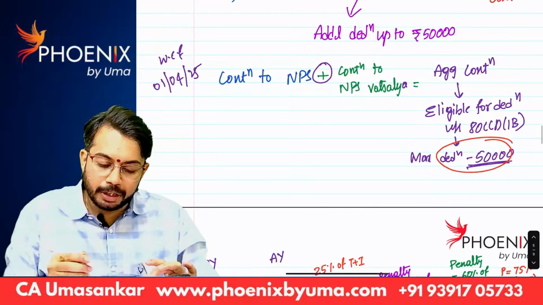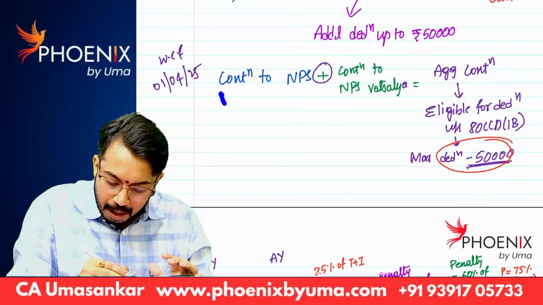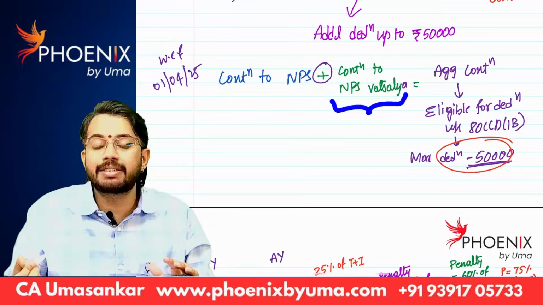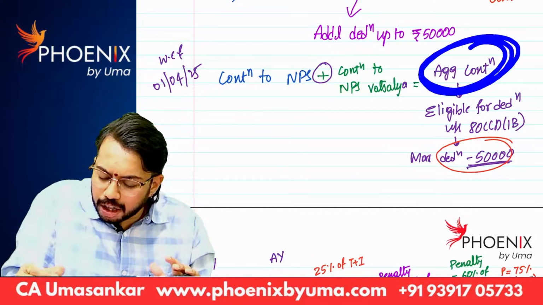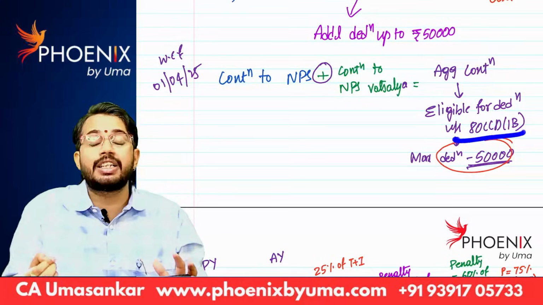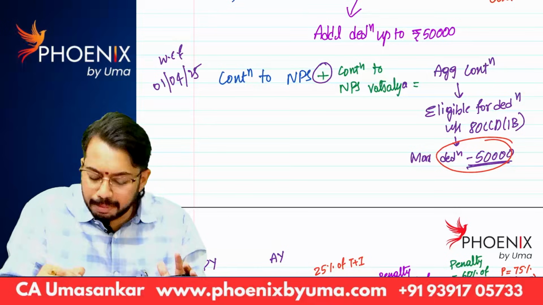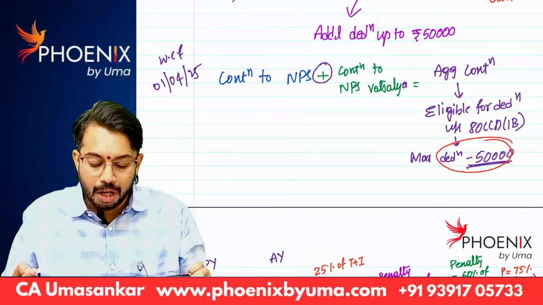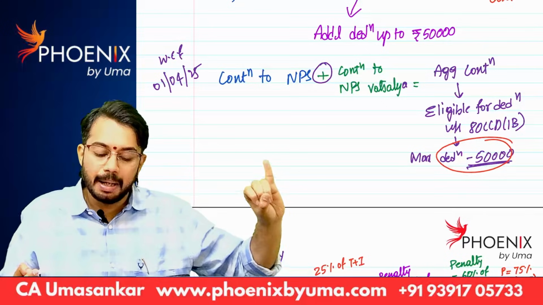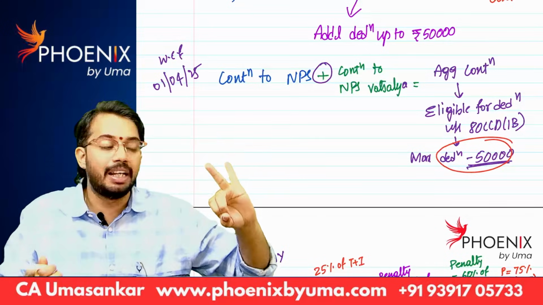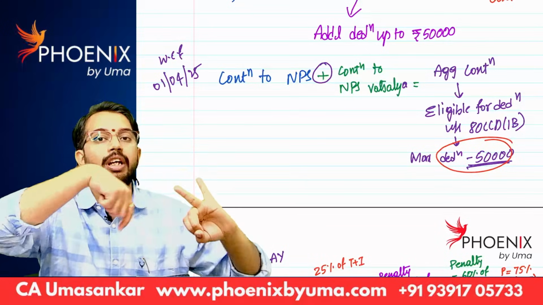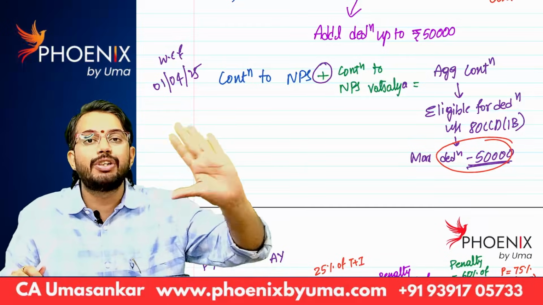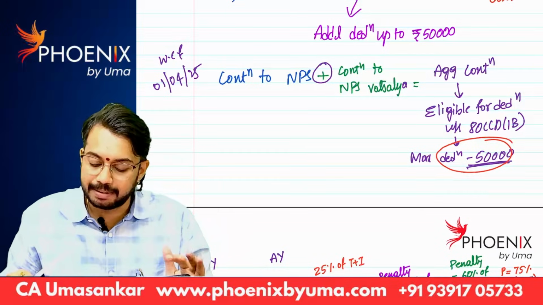So, contribution to NPS plus contribution to NPS Vatsalya, the aggregate contribution, is eligible for deduction under section 80 CCD(1B), but the maximum deduction allowed is 50,000 rupees. Are you able to understand? So, contribution to NPS plus contribution to NPS Vatsalya, both these contributions together, the aggregate contribution, should not exceed 50,000 rupees.